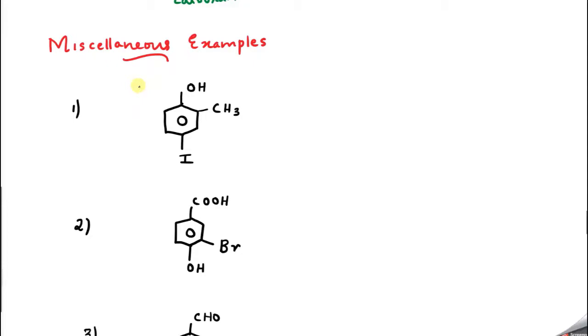Okay, so let me start with miscellaneous examples. First question, you have OH, CH3 and I. Who is the functional group? OH. So that should get the most preference: 1, 2, correct? Then 3, then 4, then 5, then 6. So this is the possible numbering, lowest possible locant, 1, 2, 4.